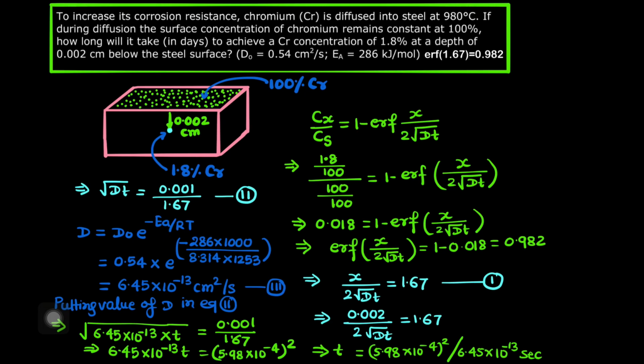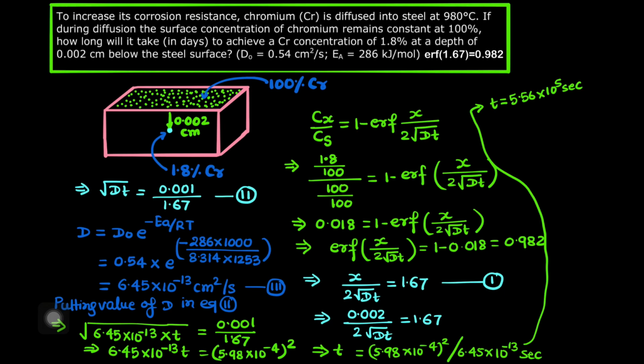If you solve this, the time that you will get is 5.56 into 10 raised to 5 seconds.